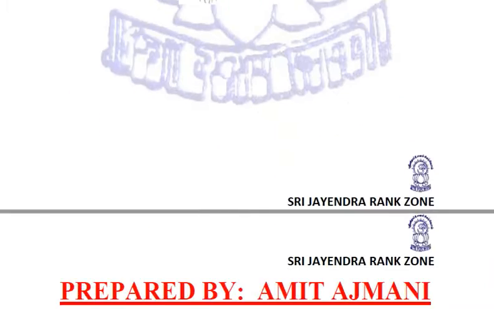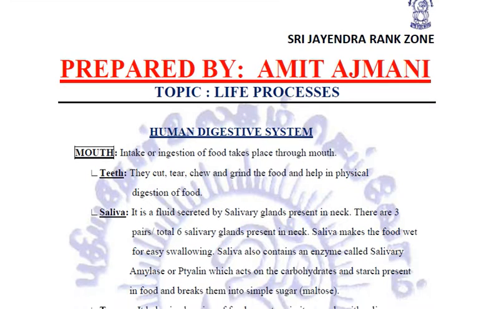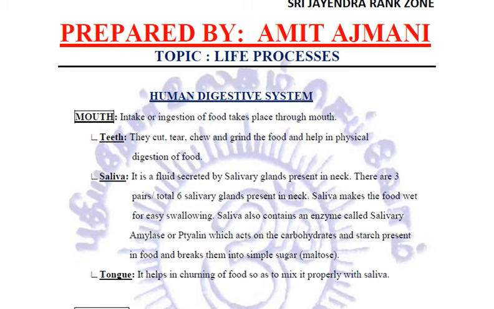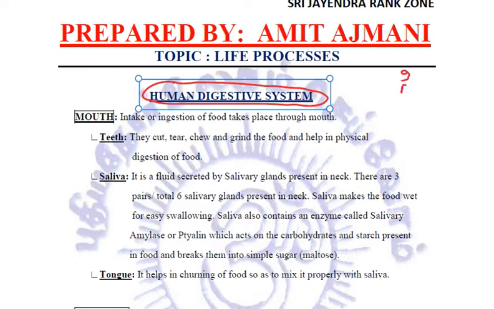Fine. Now let us talk about the main thing, that is how this process takes place in humans. Let us talk about the human digestive system. We know already the various steps involved in the process of nutrition are intake, then digestion, then absorption, then assimilation, then excretion.